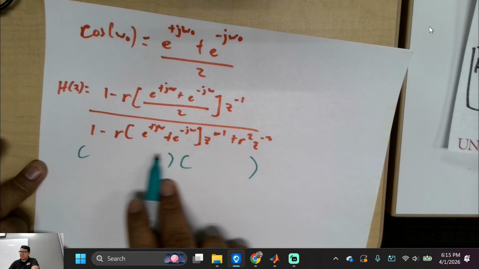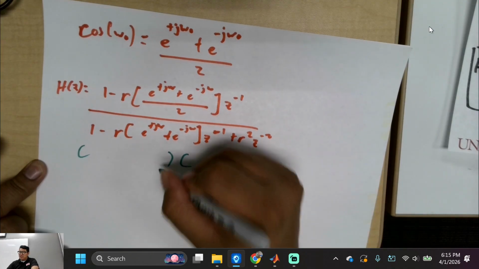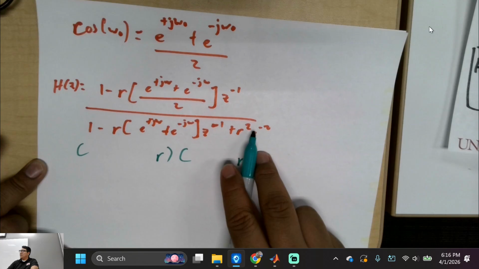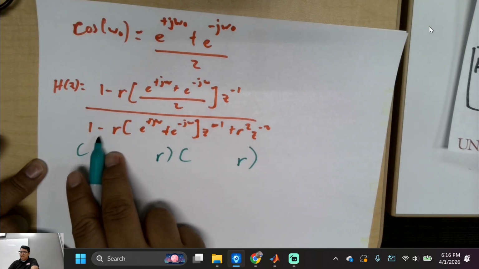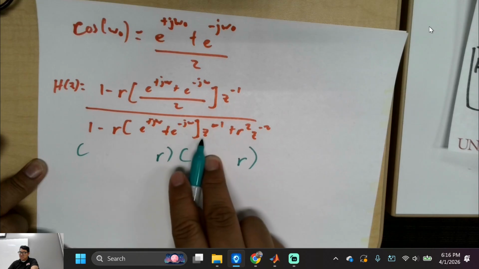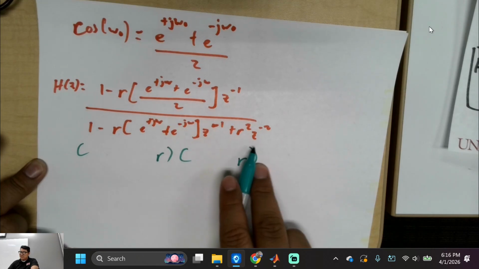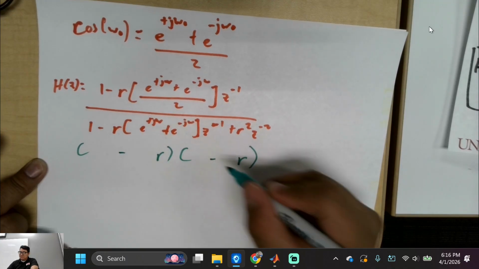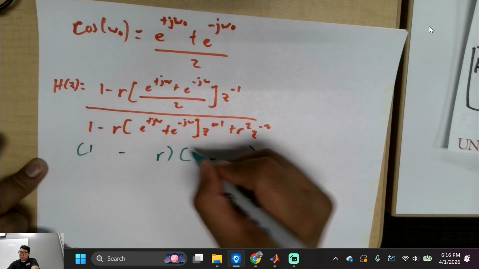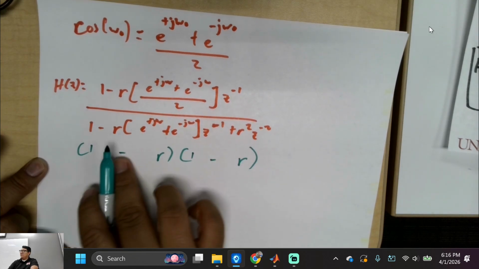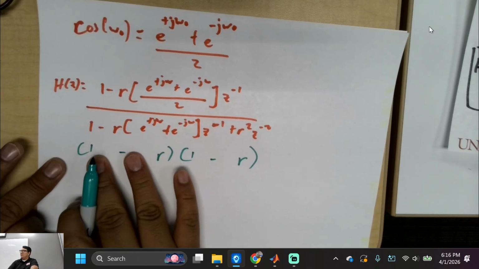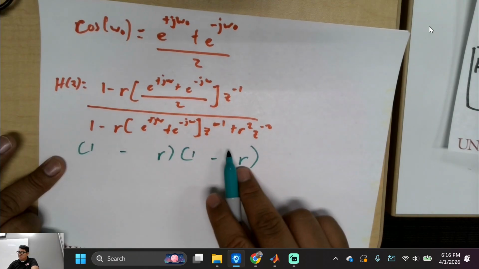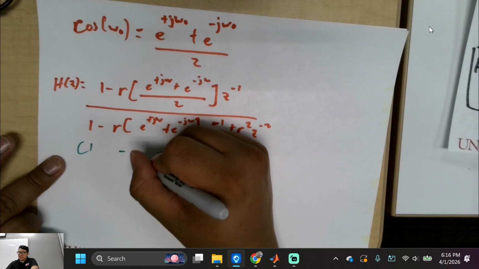So both of these are going to share an r. I'm just going to put an r right there, okay? Because if I multiply r times r, I get r squared, right? And then I have a minus here, and then I have a plus. So there's going to be a minus here, okay? And they both share 1, okay? I'm factoring things out, okay?